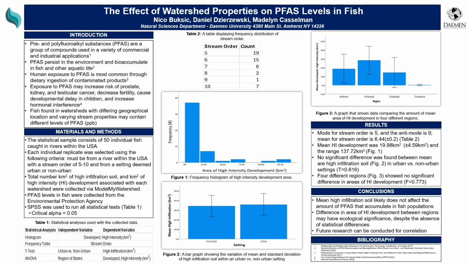If you look at the Northeast, it's significantly higher than the Southwest. So even though we didn't find a statistical difference, we may still be able to observe certain ecological effects of having more high intensity development. And one of those effects could be increased PFAS levels in fish.